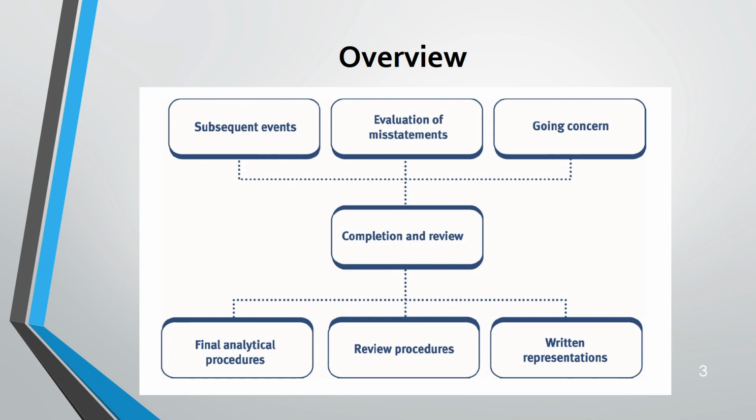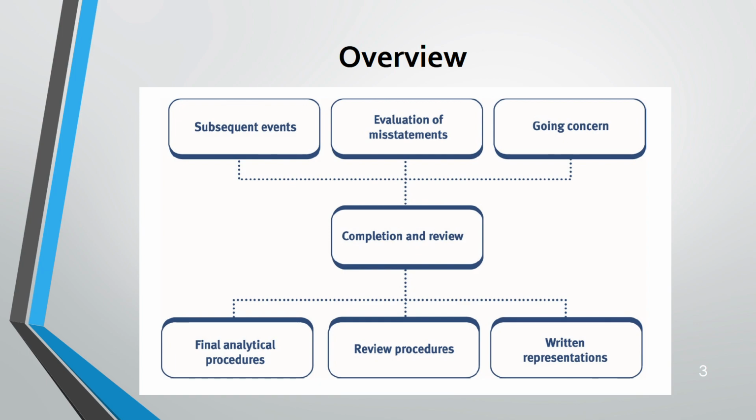In the completion and the review stage of the audit, there are many things that we have to do. More information we need to look for. For example, we have to evaluate misstatement, we have to get written representation from management, do a final analytical procedure. We have to see whether there are any going concern issues or not, and some subsequent event we have to look for. Out of the 6, 2 will be completed in this lecture. The remaining 4 will be completed in the next lecture.